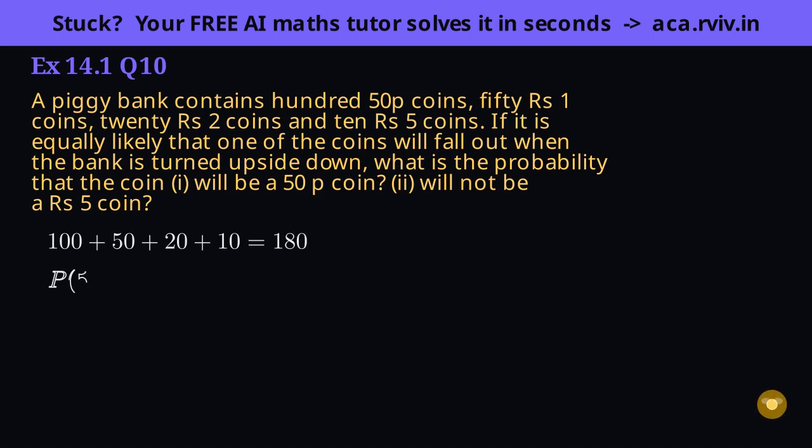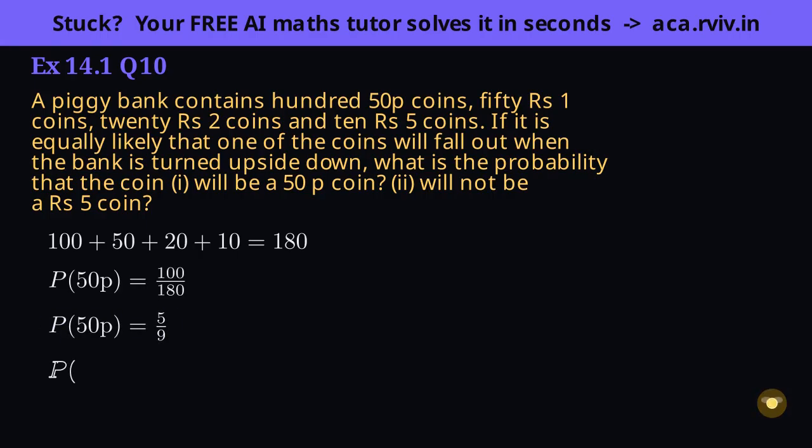Part 1 wants a 50 paise coin. There are 100 of those, so 100 favorable out of 180. Both numbers share a factor of 20, so divide top and bottom by 20. 100/180 tidies to 5/9.